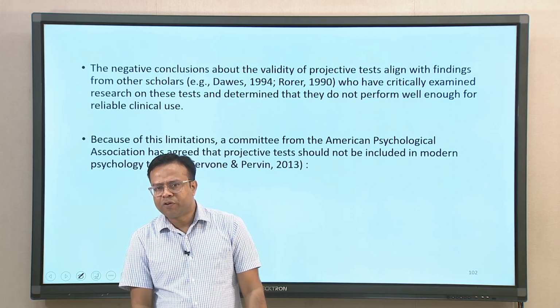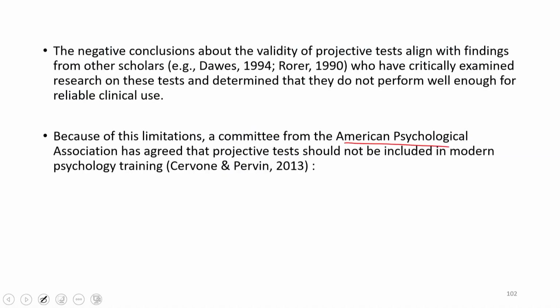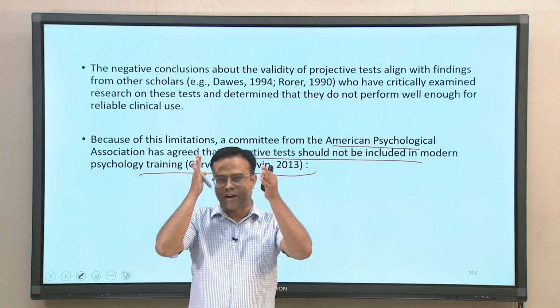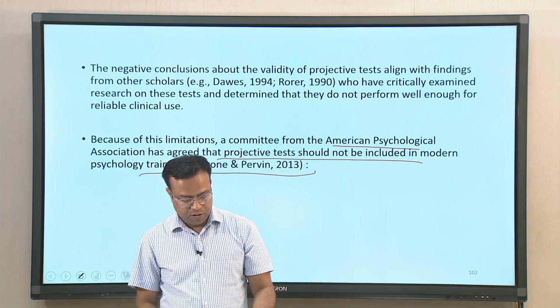Because of this limitation, even bodies like the American Psychological Association agreed that projective tests should not be included in modern psychological training. They should not be made a formal testing system for personality and so on.